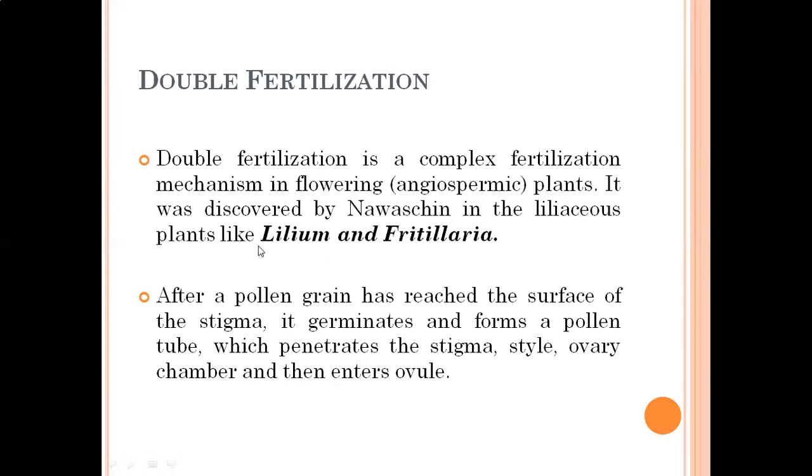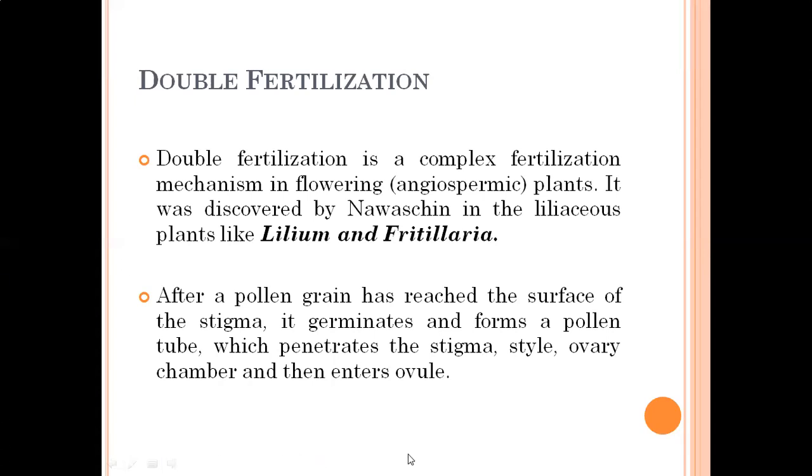These are liliaceous, meaning they belong to the family Liliaceae, and the names of the plants are Lilium and Fritillaria. These are the two plants where double fertilization was first discovered. Now, after a pollen grain has reached the surface of the stigma, it germinates and forms a pollen tube, which, you know, penetrates the stigma, style, ovary, ovary chamber, and then enters inside the ovule.